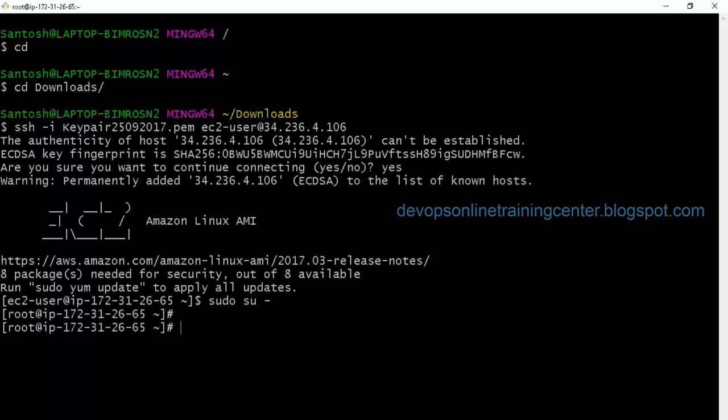We can also set a password for the root account. We can also allow logging into the root account directly, but that is not recommended. It is always recommended to use the PEM file so that people will not directly log into the root account. We can also enable root login, like we have seen how to enable SSH, in /etc/ssh/sshd_config, PermitRootLogin yes. And if we restart SSH, anybody can log in directly with SSH using this IP and the username and password. But we don't do that because we want to use the PEM file for security reasons, right?